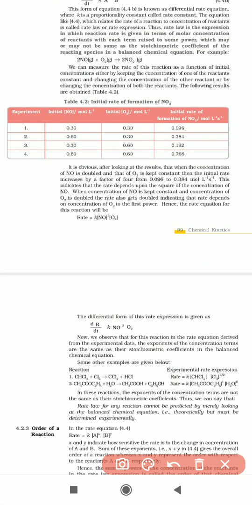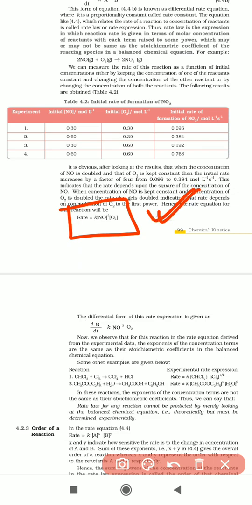Therefore, overall, rate is equal to K into concentration of nitric oxide NO power 2 into concentration of oxygen. This is how we write it in a theoretical manner, the theoretical expression.